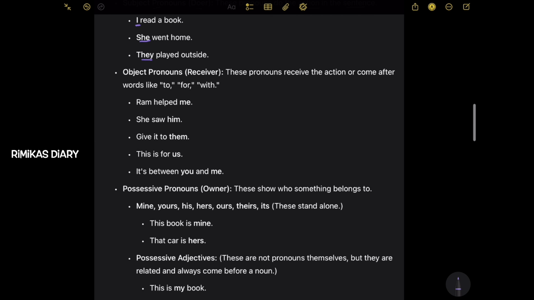Object pronouns. So, receiver. These pronouns receive the action or come after words like to, for, with. For example, Ram helped me. She saw him. Give it to them. This is for us. It's between you and me.